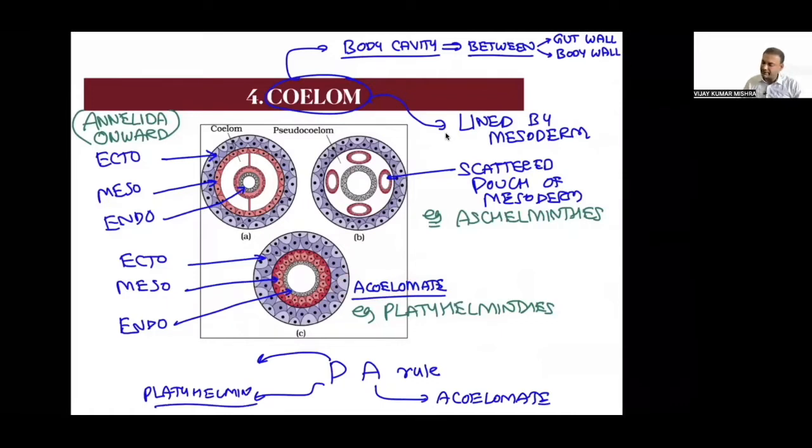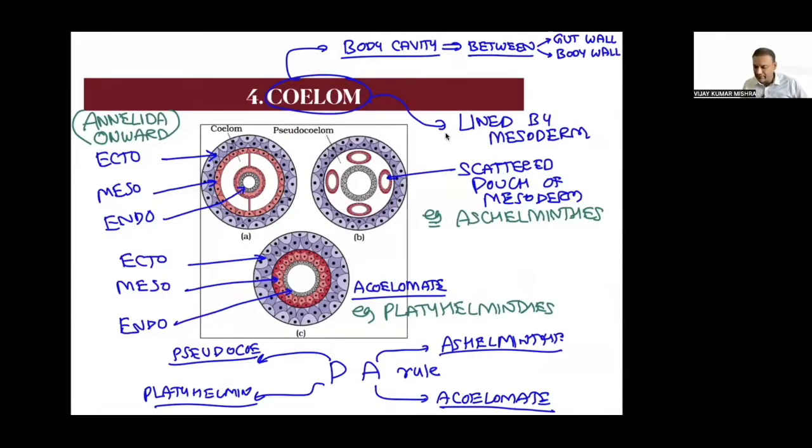So Platyhelminthes will show acoelomate, and the A means acoelomate. In Aschelminthes, the P is for pseudocoelom. Is that clear?